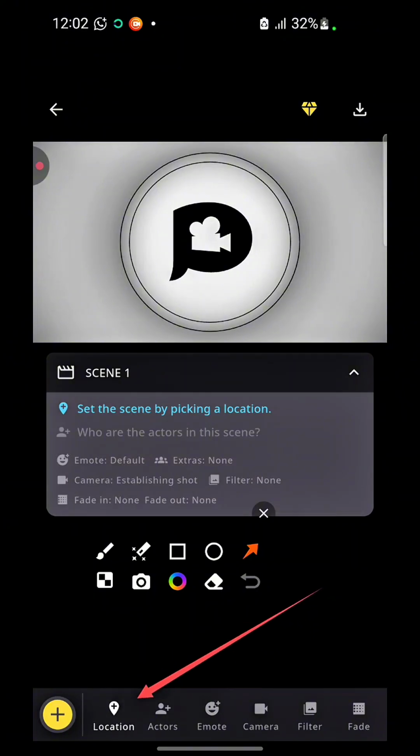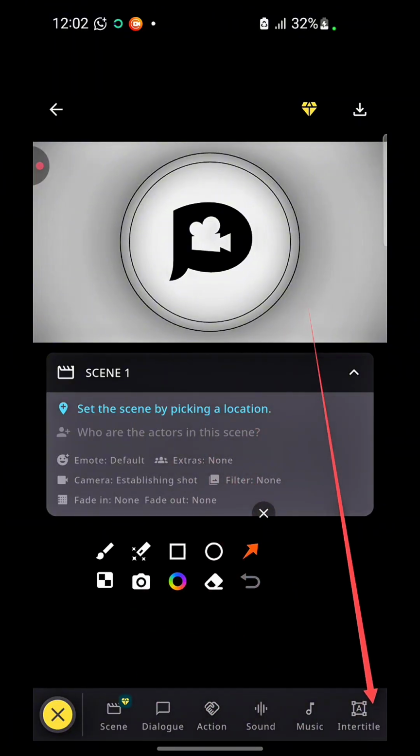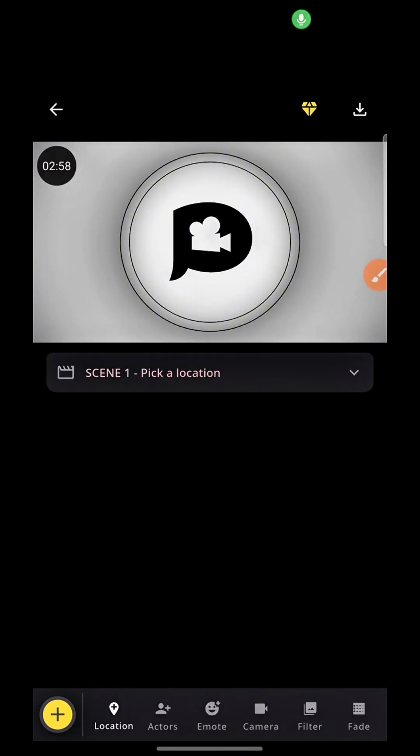So the next thing we are going to click on is this plus icon right here. So you want to click on that plus icon, and once you click on that plus icon, you are going to see all these other options again. You see other options appear right here, right?